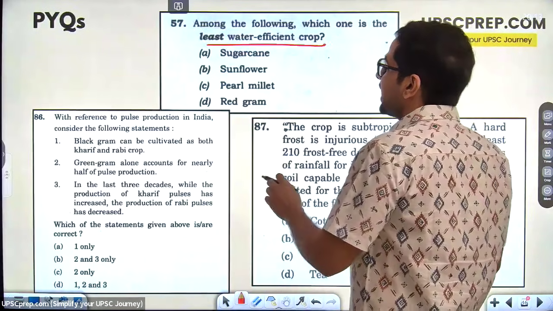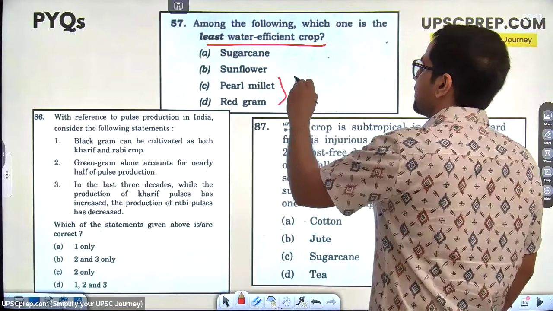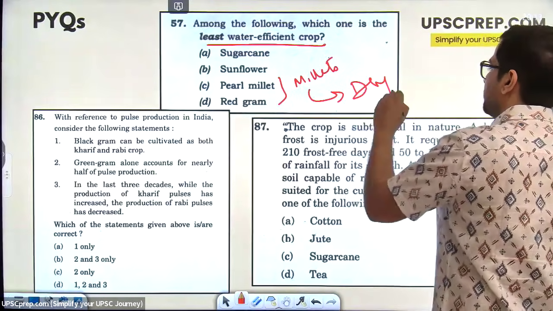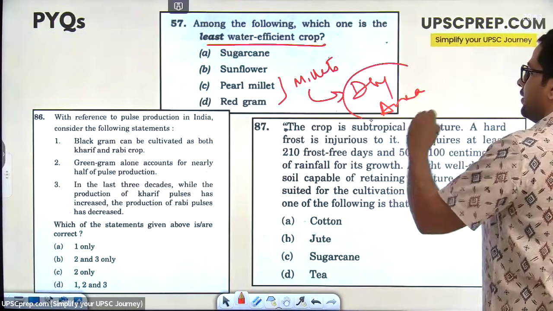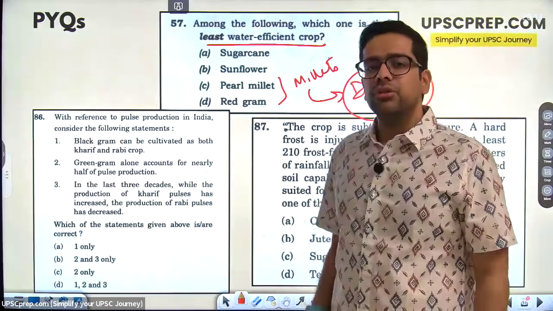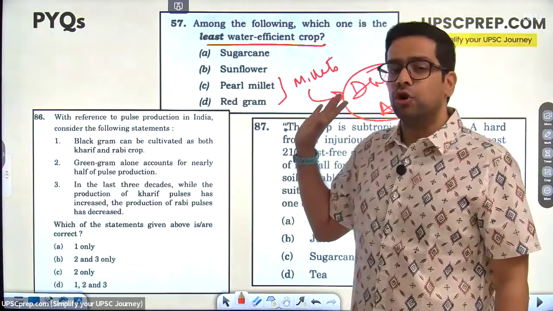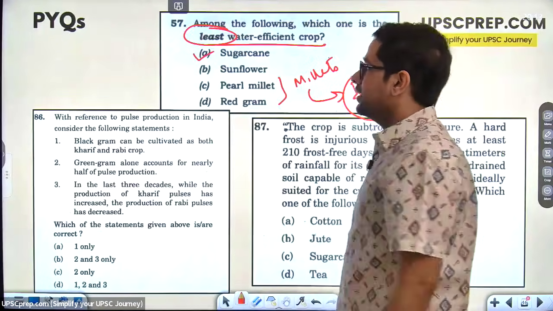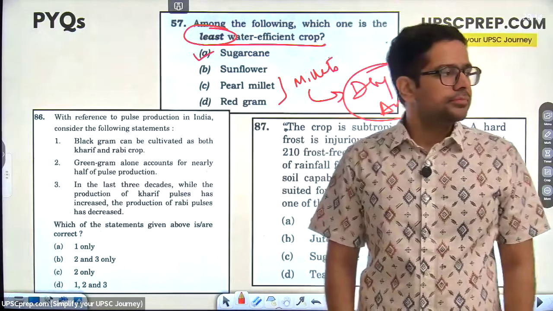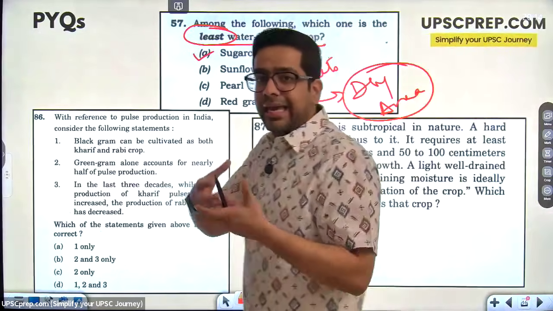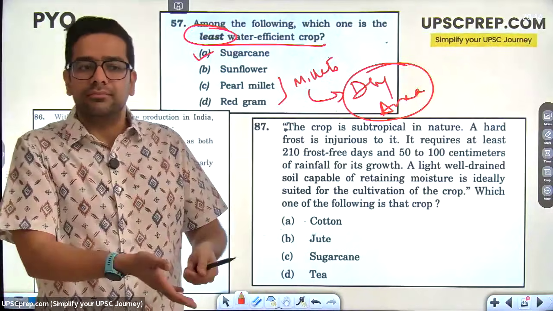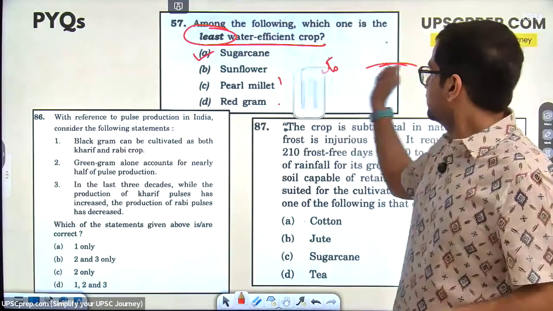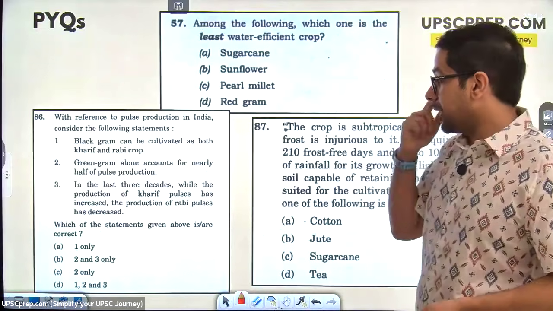So always keep in mind, millets are dry area crops. Millets are grown in dry areas, so they will generally be water efficient. The question is least water efficient. The answer is sugarcane, right? Because sugarcane, cane juice, it is made up of water. Without water, it is not going to be there. Simple question if once you start thinking about it.